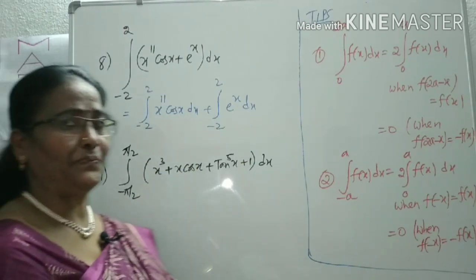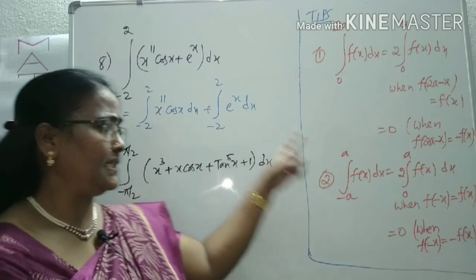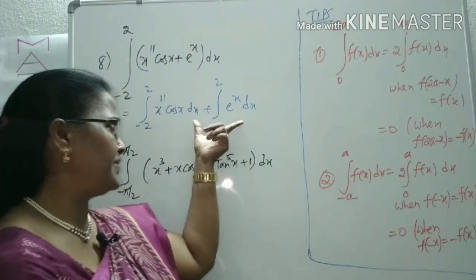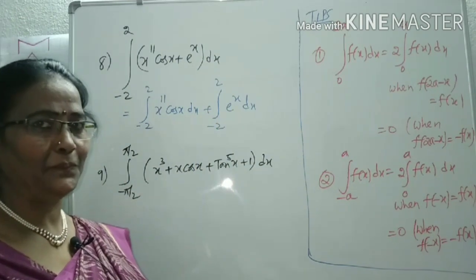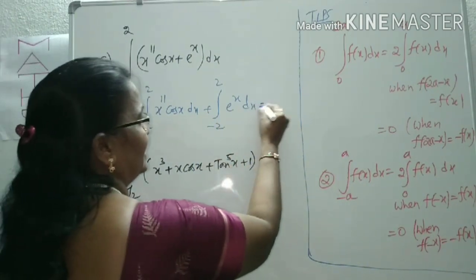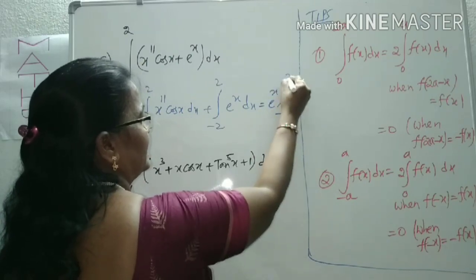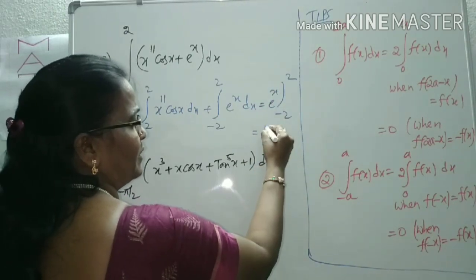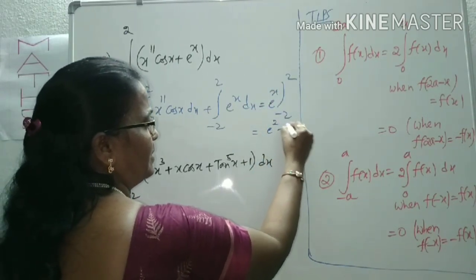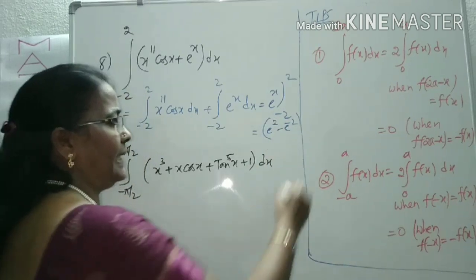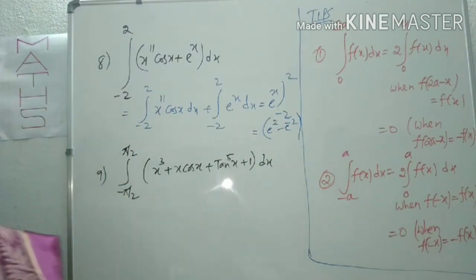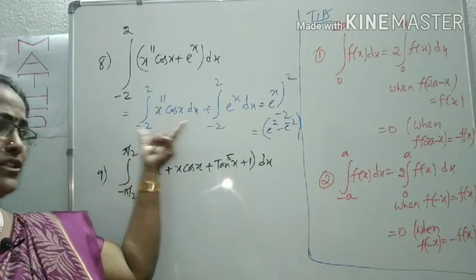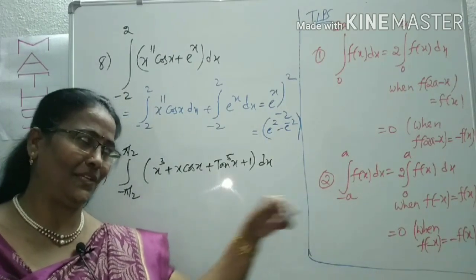Plus, what is the next term? E power x is neither of the form f of minus x equals f of x nor f of minus x equals minus f of x, so we simply find this integral. The integral of e power x is e power x between the limits minus 2 to plus 2. Applying the limits gives e power 2 minus e power minus 2. This is our required integration. So the first part becomes 0 according to this concept. Clear? Now look at the next question.